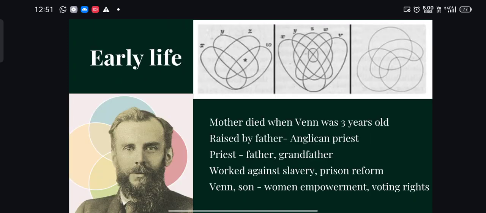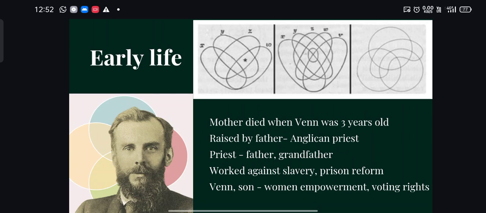Telling about his early life, his mother died when Venn was about 3 years old. Later he was raised by his father. His father was an Anglican priest, and his grandfather was also an Anglican priest. There is a community of priests who can lead family life too, and John Venn's family belonged to that category.